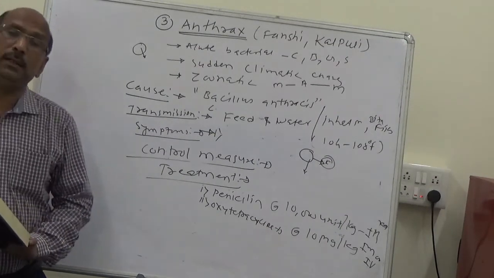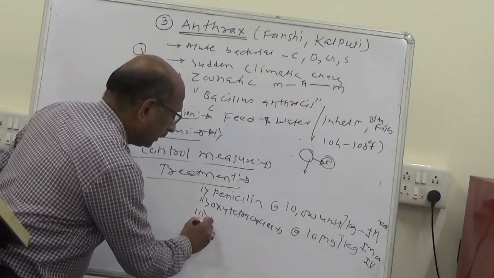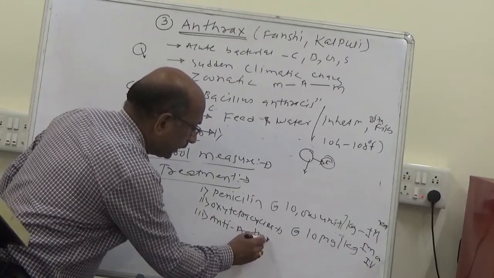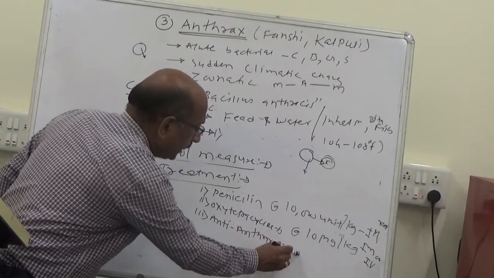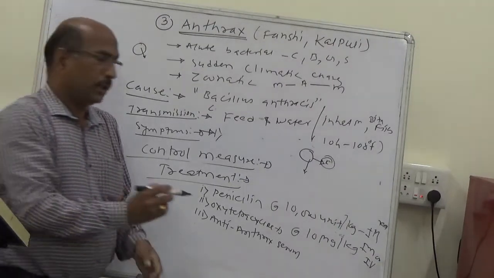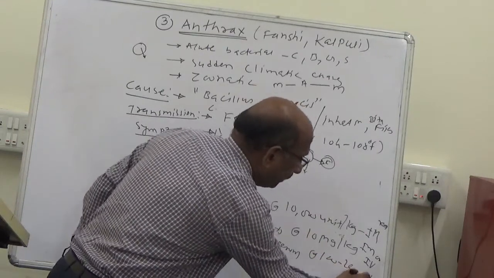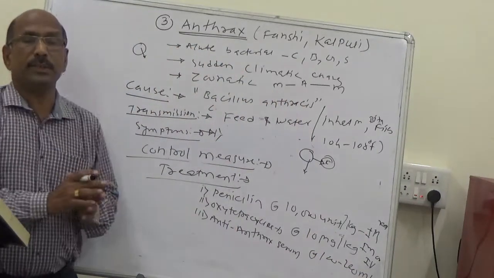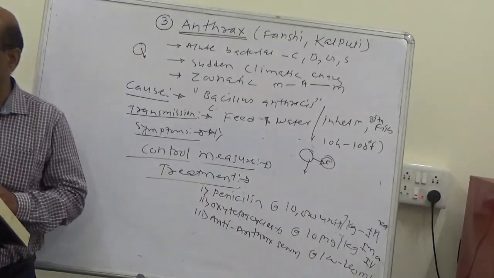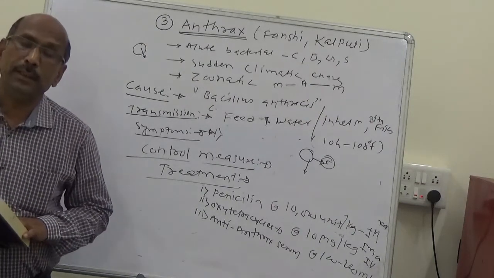Then the anti-anthrax serum is also available. It should be given at the rate of 100 to 200 ml, IV, if available.